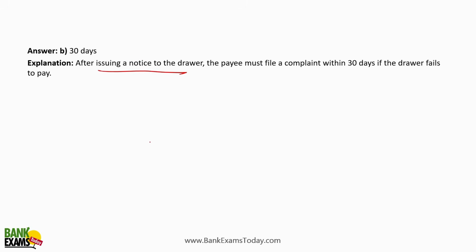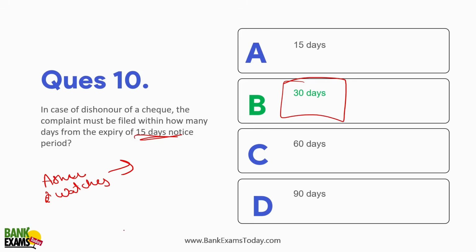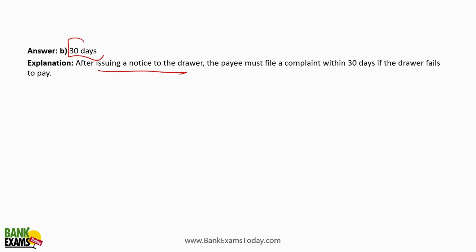So what you can do, as a person, is give a notice. You need to give a notice to Ashu Watches that, sir, you gave me this particular check, with this check number and this amount, but the check actually bounced. So I request you to repay the money in due course. You give a 15 days notice to Ashu Watches, right? If you do not get a satisfactory reply or the money within 15 days, then you have 30 days to file a case against Ashu Watches, right?